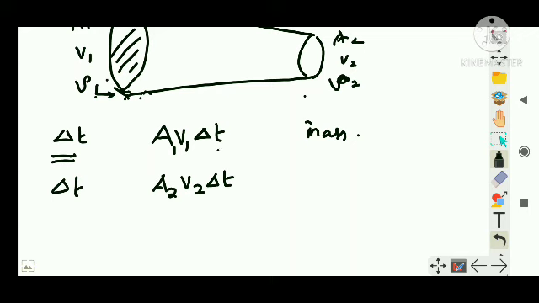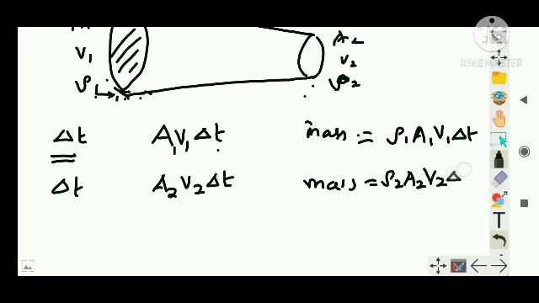I have found the volume, so mass is rho1 A1 V1 delta t. The mass of liquid which is leaving will be rho2 A2 V2 delta t.